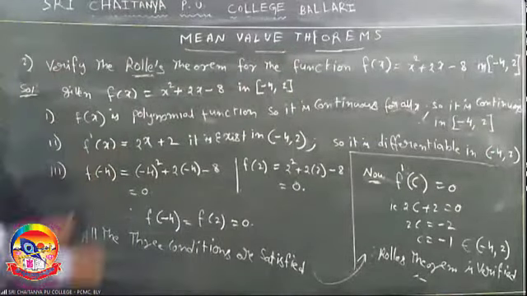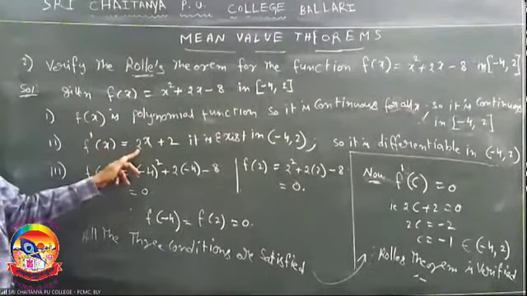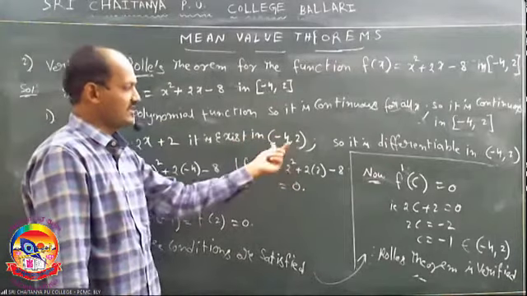Second one is differentiable. f dash of x is equal to derivative of x square, which is 2x, derivative of 2x is 2, derivative of minus 8 is a constant. It exists in the given interval minus 4 comma 2. It is an open interval.